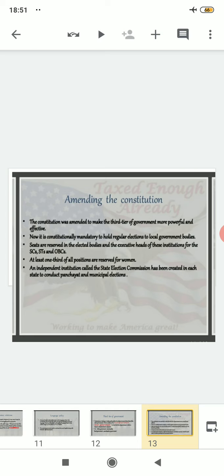After that, it is written that the constitution was amended to make the third tier of government more powerful and effective.